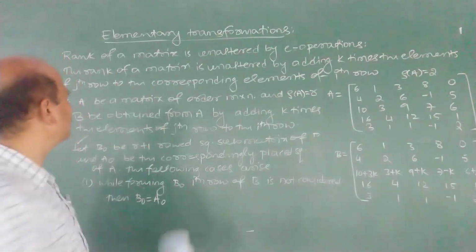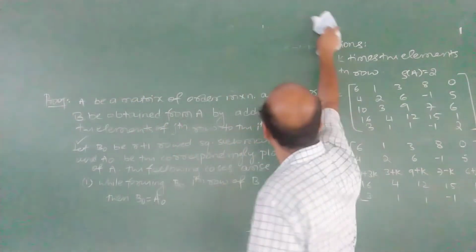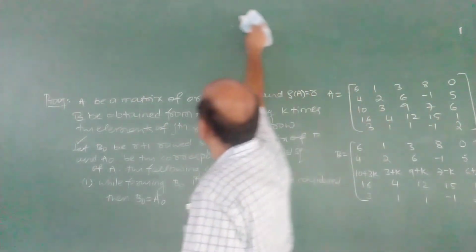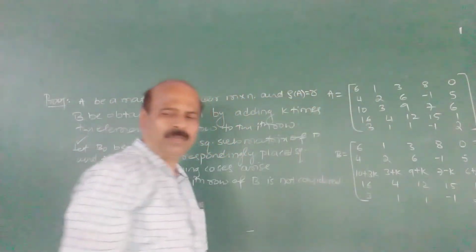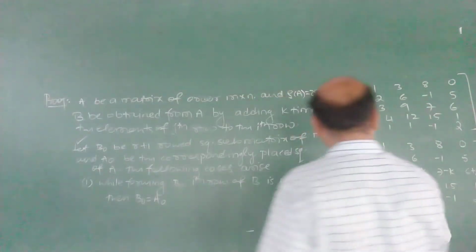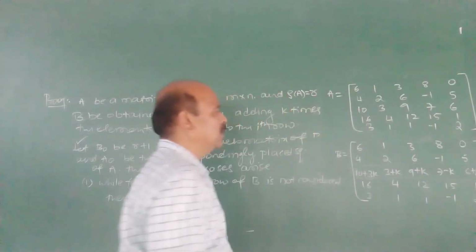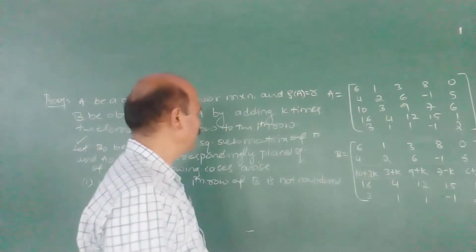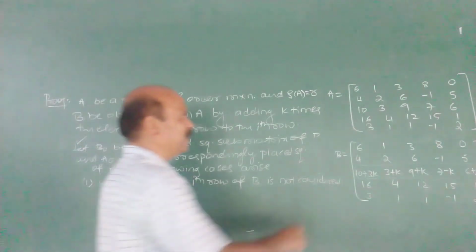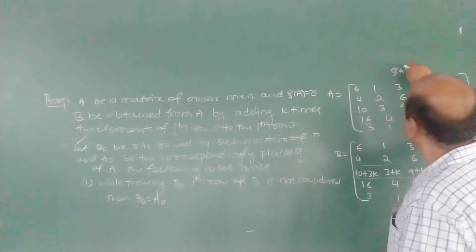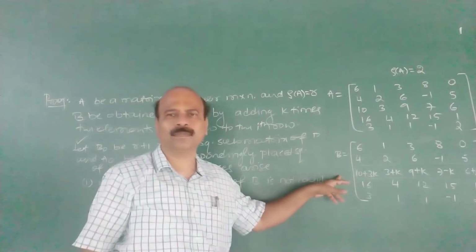Now the first case is while forming B naught, suppose that ith row is not considered. While forming B naught, the ith row is not considered. Now what is given? B naught is an R plus 1 row square submatrix. In this case, what is the rank of A? Rank of A is 2. Therefore, B naught means a third order square submatrix.